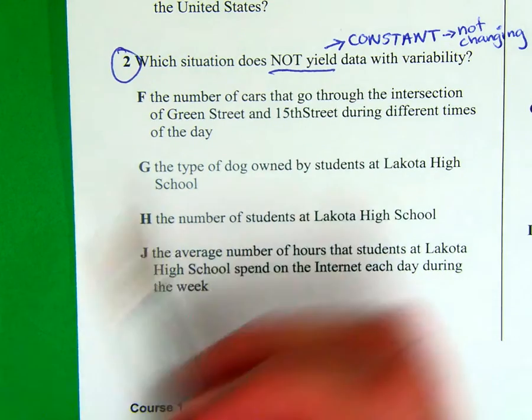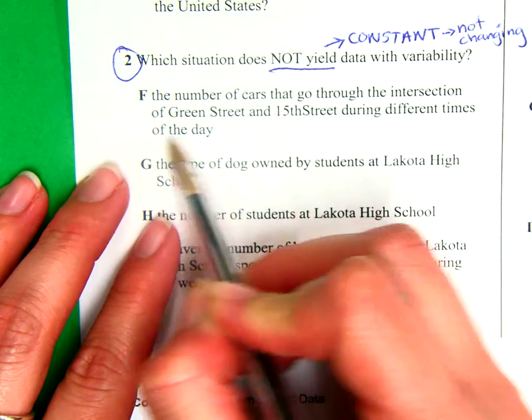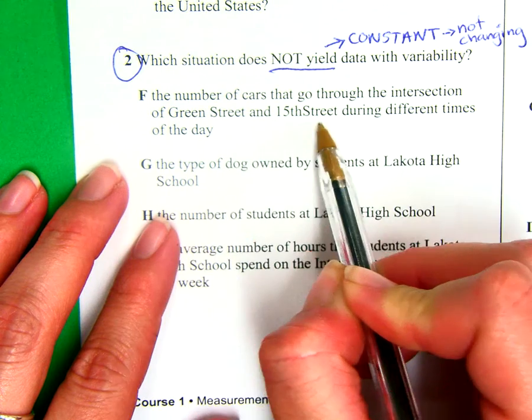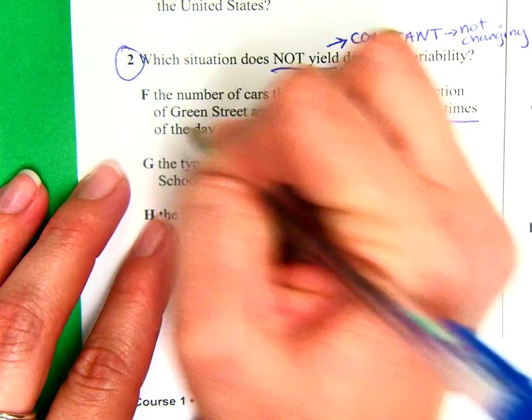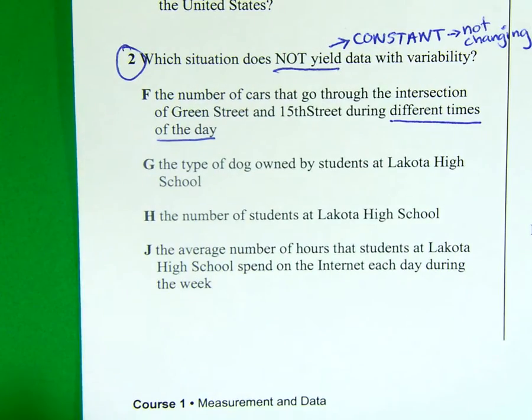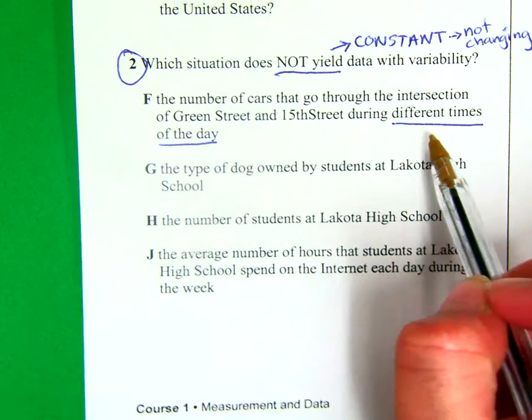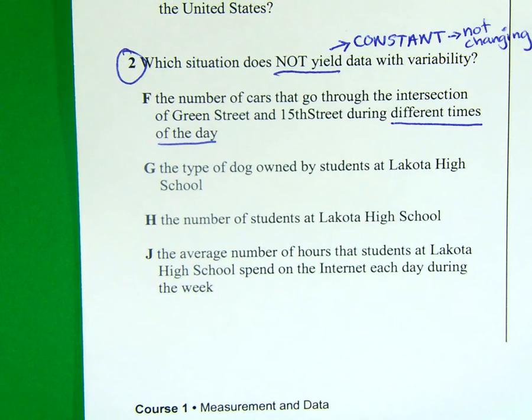So let's look. The number of cars that go through the intersection of Green Street and 15th Street during different times of the day. And that's a key phrase right there. Now stop and think about it. Are the exact same cars going to go through that stoplight at different times of the day? Hopefully you said no, because think about it. In the morning, when y'all are coming to school, when your parents are going to work, when they're coming to pick you up from school, there's more traffic in the morning and in the afternoon rather than maybe midday. So that is going to vary.